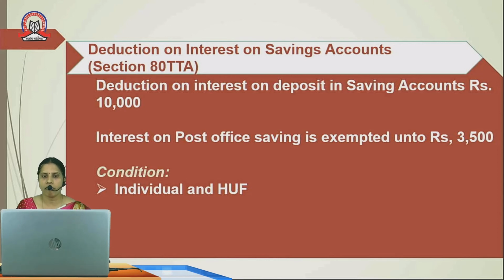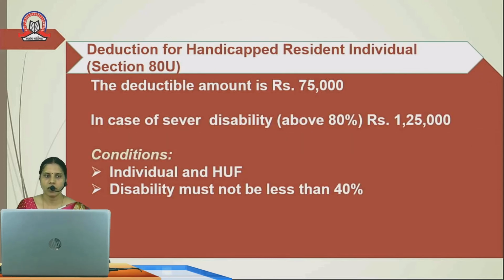Interest on post office saving is exempted up to rupees 3,500, and this deduction is allowed to the individual and the HUF. Now, deduction for handicapped resident individual, section 80U.